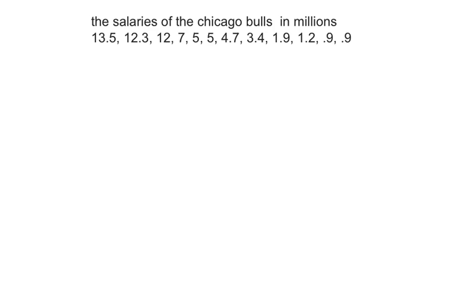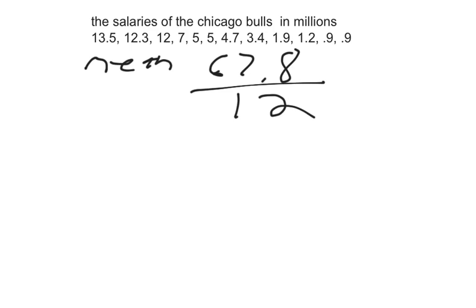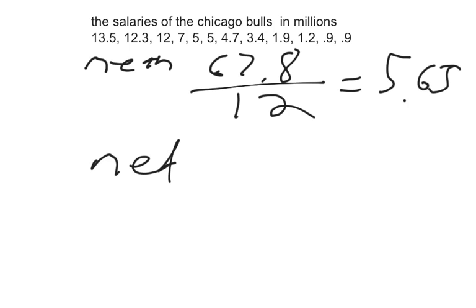Okay, the following lists the salaries of the Bulls players from last year. And we're going to add up all the numbers and we're going to get the mean. So when I added all of them up, we got 67.8 million divided by 12 people, which means on average we got 5.565 million.